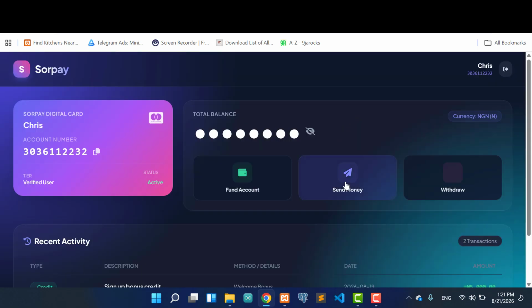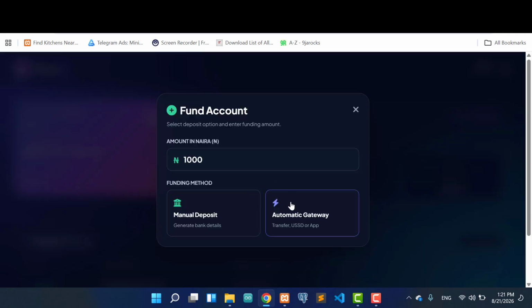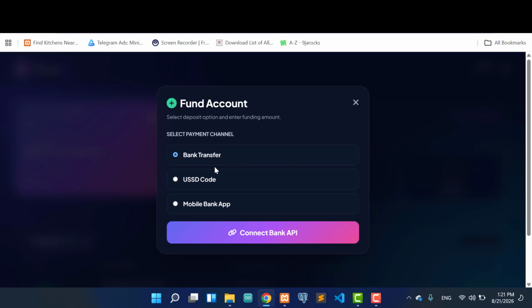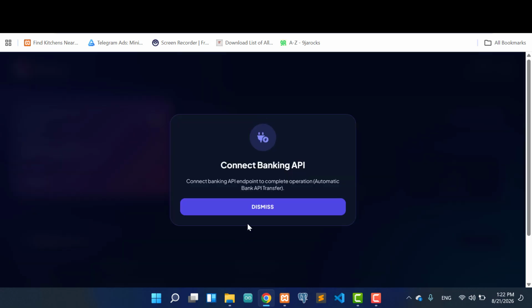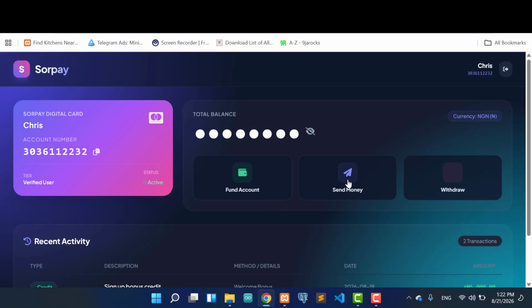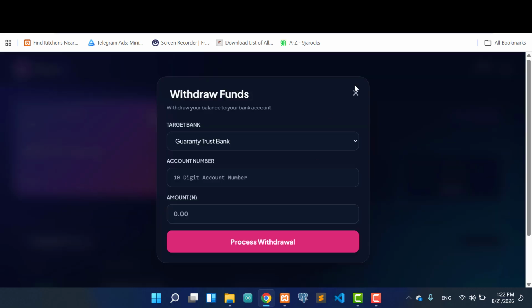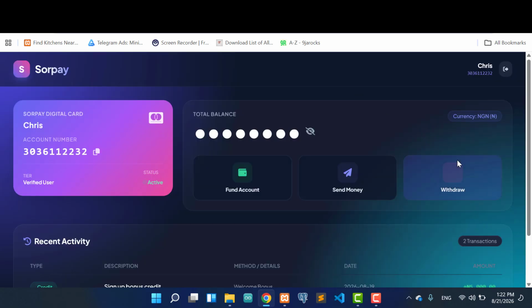We have not actually done the connection, which we are going to do in the training. And also you can use an automatic gateway, which is bank transfer or USDT. But when I click it, it's going to ask me to connect my API. We are going to do all those connections of API. So you can withdraw to any bank, but it's not actually workable because you are not connected.